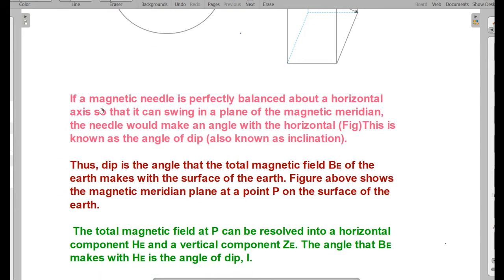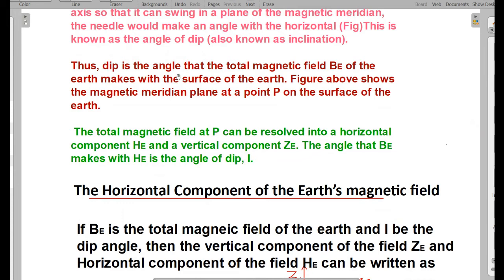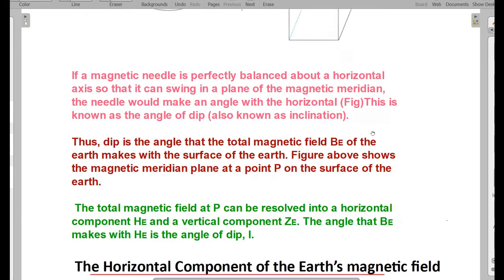And now let us read it. If a magnetic needle is perfectly balanced about a horizontal axis so that it can swing in a plane of the magnetic meridian, the needle would make an angle with the horizontal. This is known as angle of dip. Thus, dip is the angle that the total magnetic field BE of the earth makes with the surface of the earth.